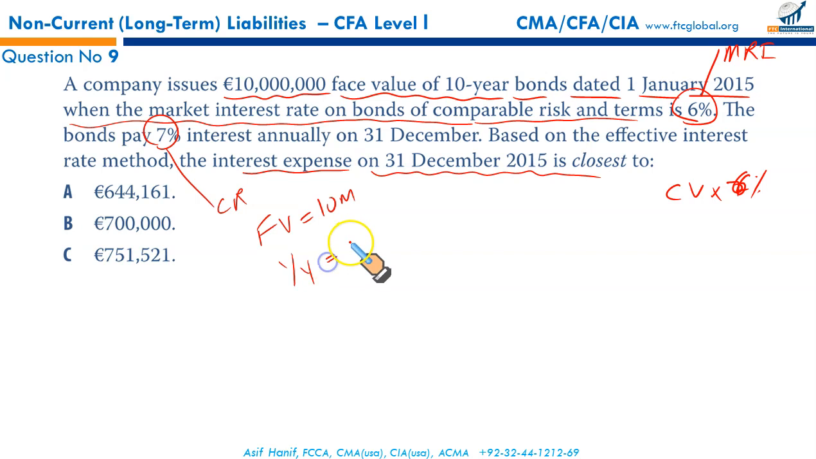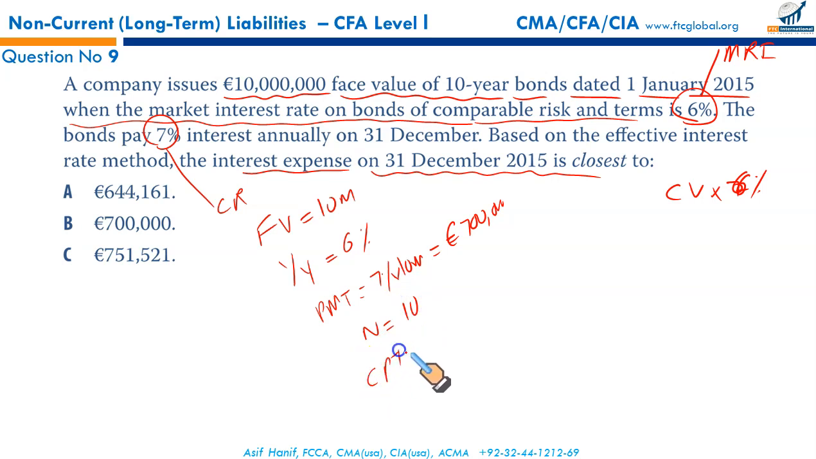The rate we use for discounting is 6%. The payment of interest is calculated on coupon. It's 7% of 10 million, that is 700,000 euros, and N is equal to 10. This will give you the cash proceeds against the issuance of the bond.